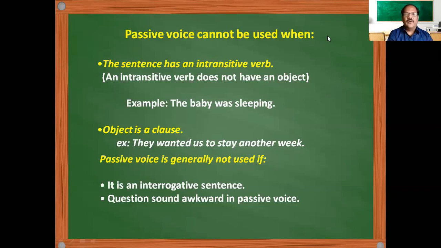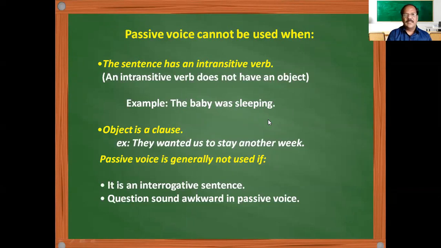The passive voice cannot be used when the verb is intransitive and does not have an object. For example, "the baby was sleeping." Here the object is not there, so it is an intransitive verb.